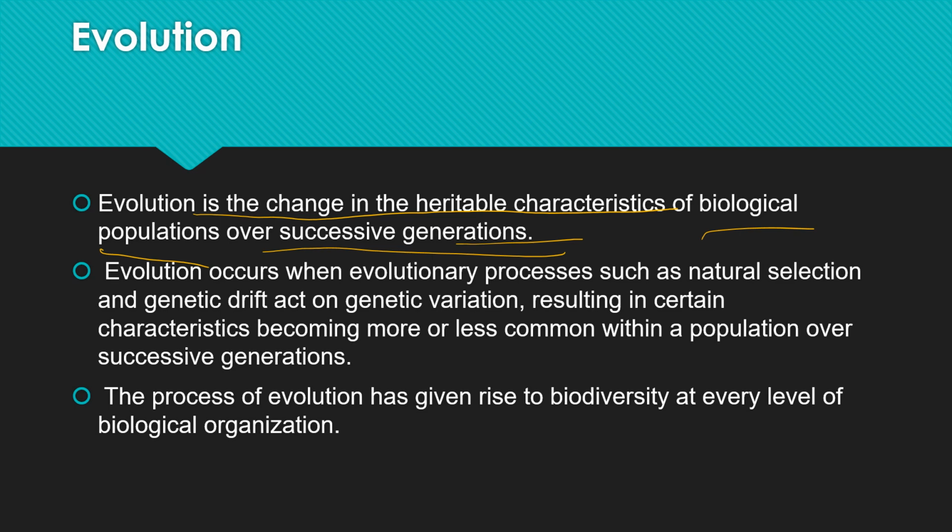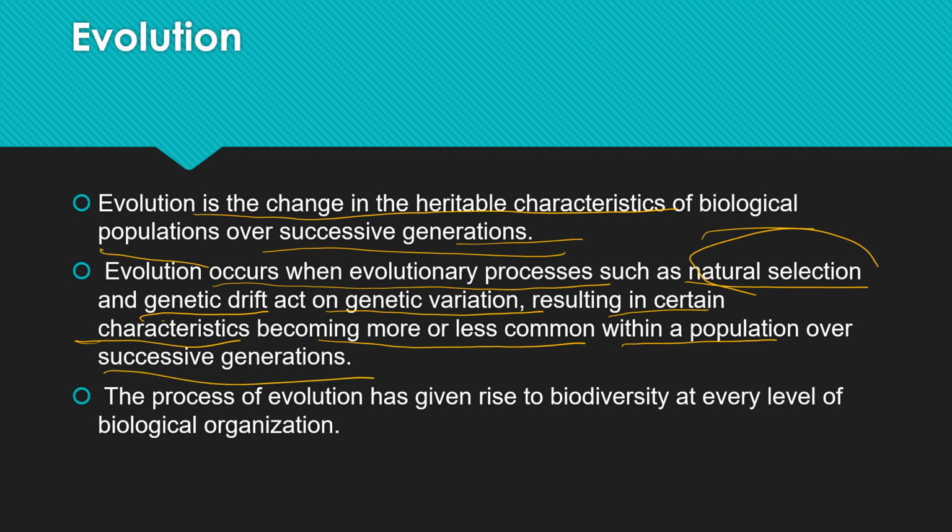So evolution occurs when evolutionary processes such as natural selection and genetic drift act on genetic variation. We will be discussing natural selection in the theories of evolution, and the genetic variation happens after successive generations. It results in certain characteristics becoming more or less common within a population over successive generations.